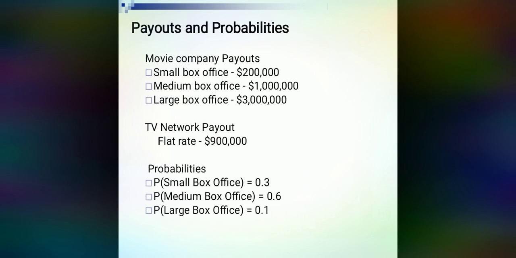Movie company payouts are for small box office, medium box office and large box office. For small box office, 2 lakhs. For medium box office, 10 lakhs. For large box office, 30 lakhs. The TV network payout is a fixed amount, that is 9 lakhs. And the probabilities are: for small box office we have 0.3 probability, for medium box office 0.6 probability and for large box office 0.1 probability.